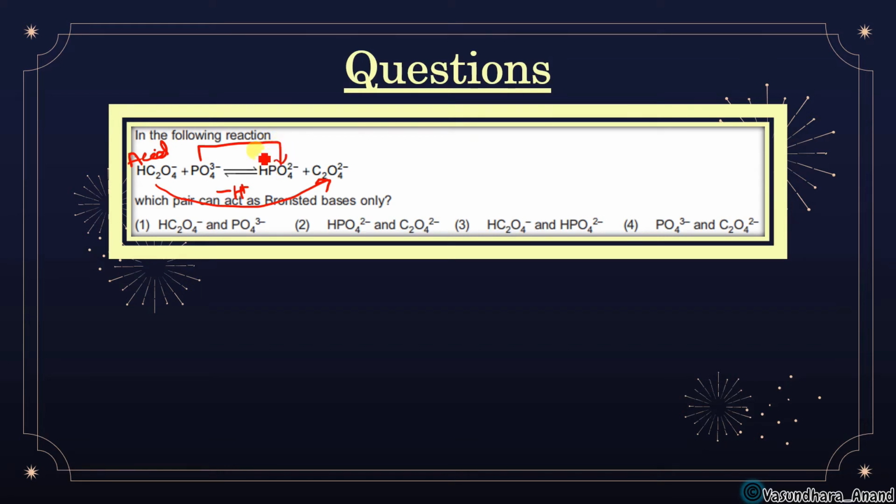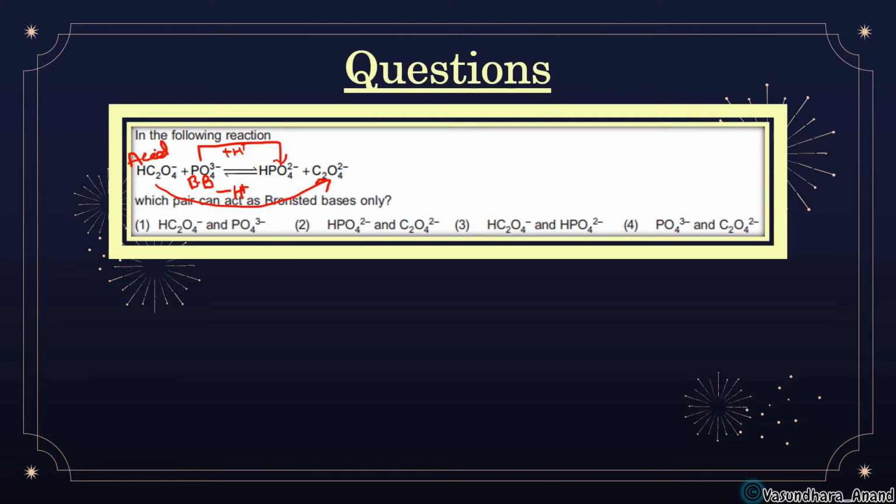This one is going to H plus gaining. So this can be a Bronsted base. Clear? But here actually, look, it is not clear whether they are talking about base or conjugate base. They said that it acts as a Bronsted base. So we can include the conjugate base also.